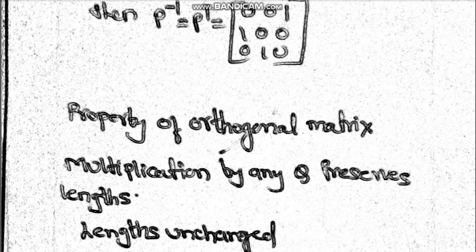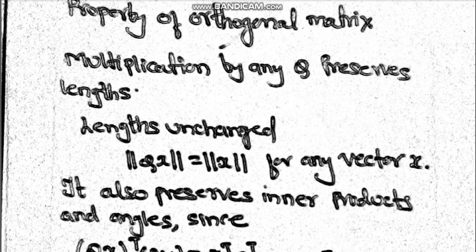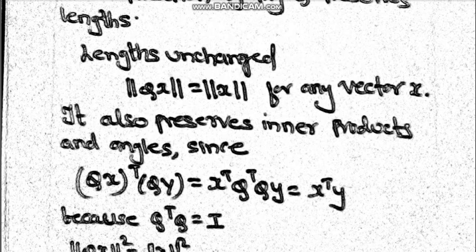All the columns of an orthogonal matrix are orthonormal. Hence, multiplication by any Q preserves length, because you are multiplying the length by 1, so the length is preserved. So let us check this and prove it. Length unchanged means that if I multiply the matrix Q with x, then the length of x should remain as it is.